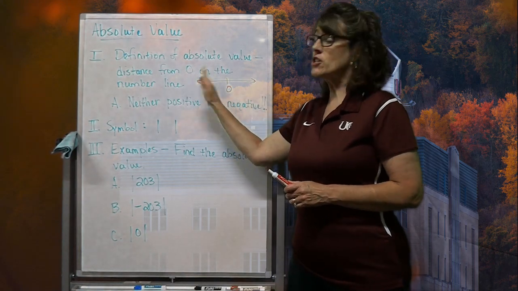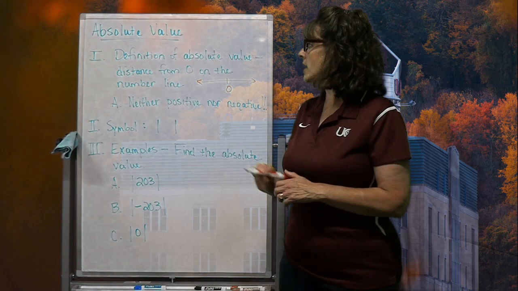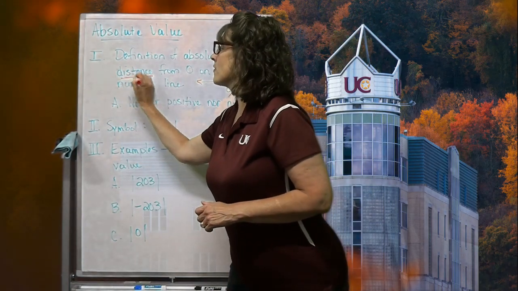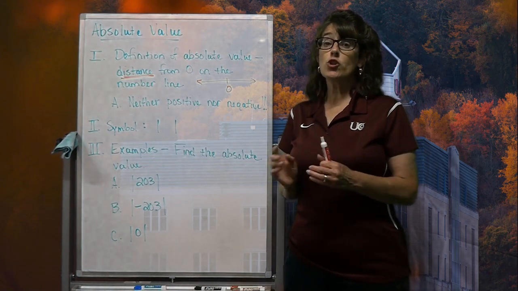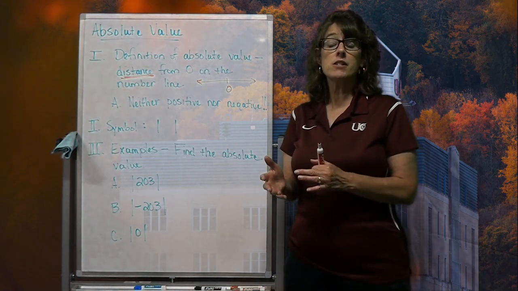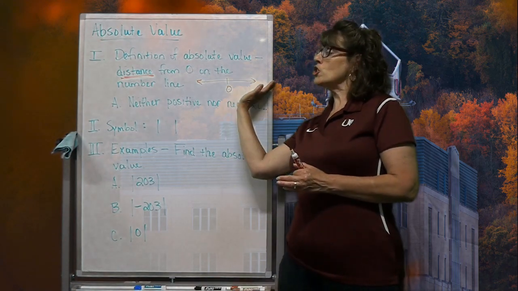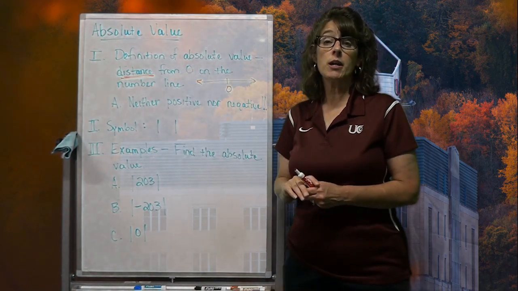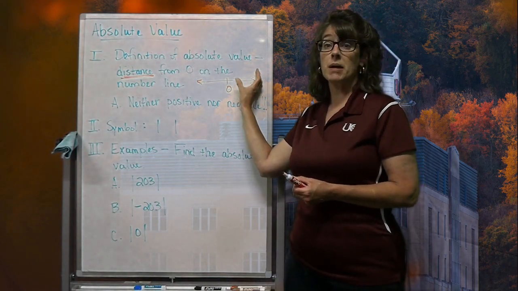So it just depends on which side of the number line it is. What you need to understand is we are talking about distance from zero on that number line. And when you talk about distance, you're not talking about negative or positive, because remember, the idea of negative positive simply designates which side of the number line you're talking about. If you're talking about a positive number, its position is up here.